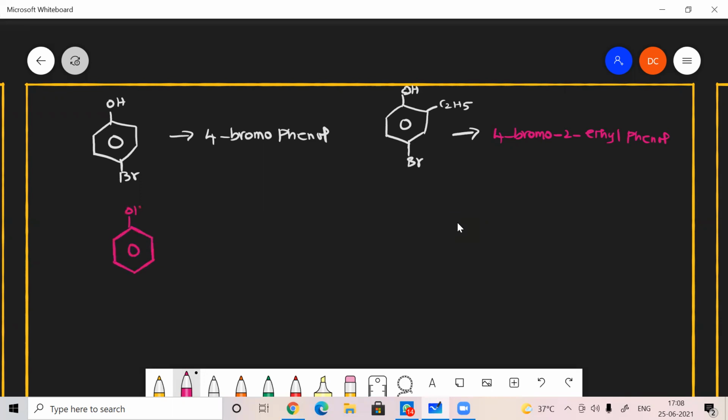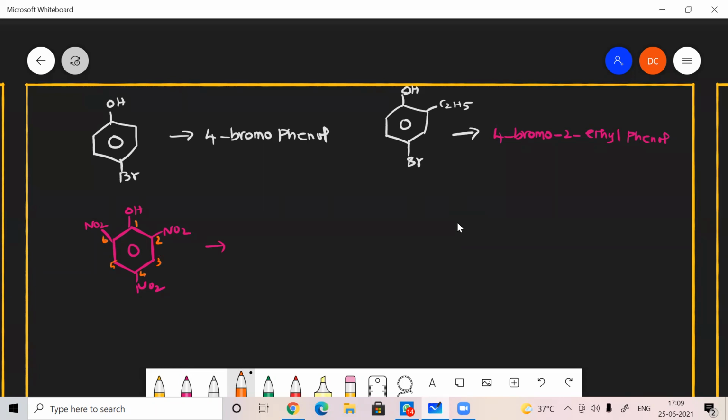This is a very important compound. NO2, NO2. Here also NO2. How will you name this? First position, second, third, fourth, fifth, sixth.